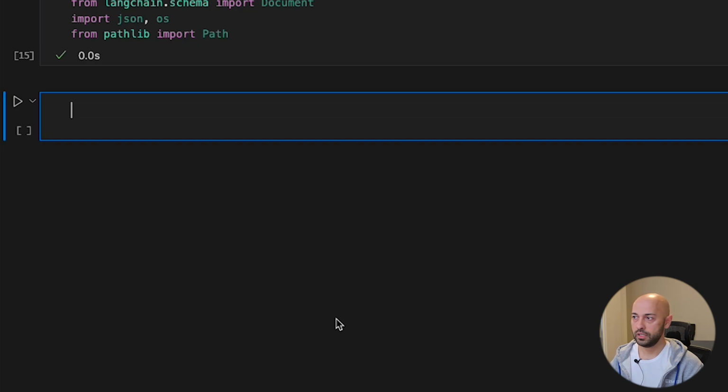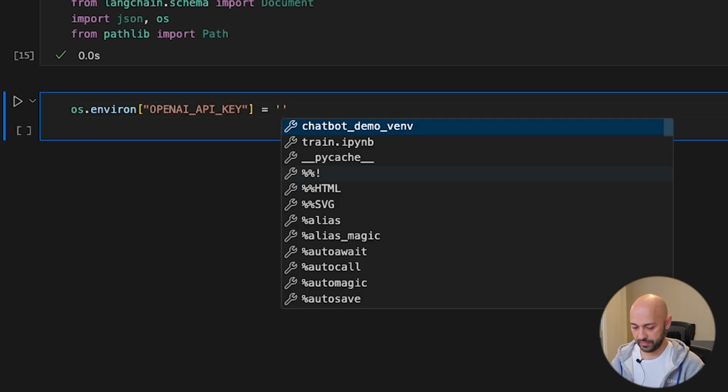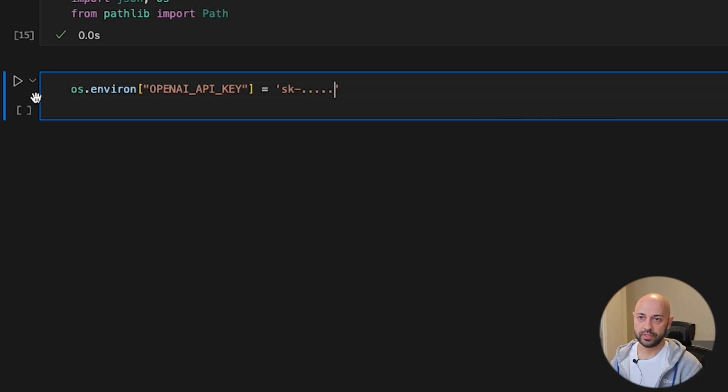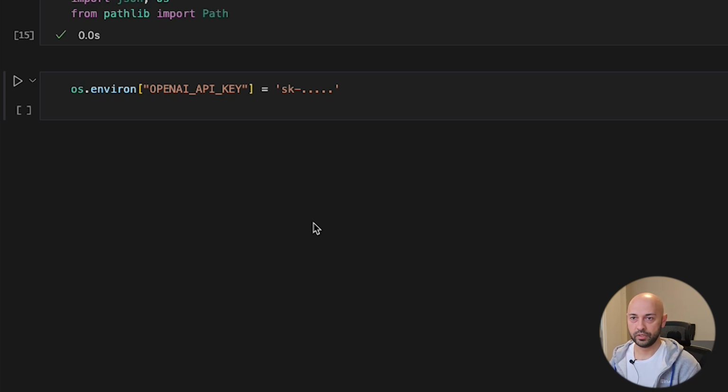Now, when we've imported the necessary libraries, let's set up credentials for ChatGPT. There are several ways to do this. We can pass the API key directly to functions, or we can set it up as an environment variable. So we're gonna do just that. Set up your key here. The key will start with sk-. Put your key here and execute, then your code is gonna work.